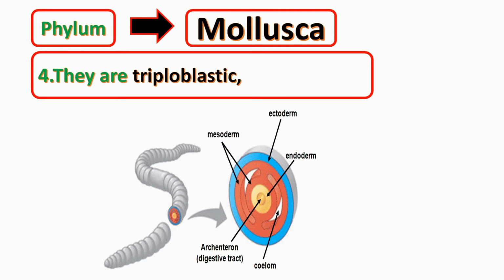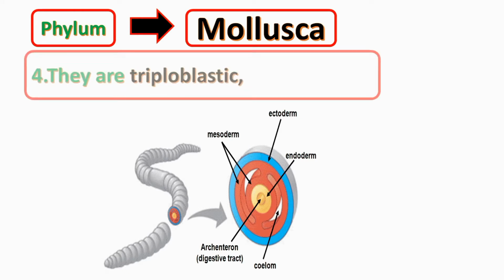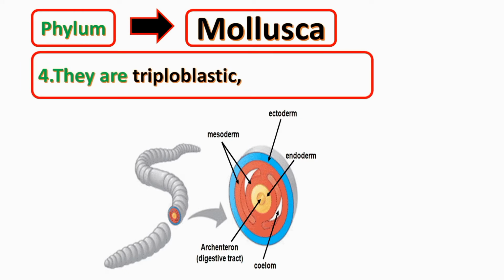Body of these animals is triploblastic, that is, in embryonic condition, embryo is made up of three germ layers: endoderm, ectoderm and mesoderm. They are eucoelomate, that is, with true body cavity.